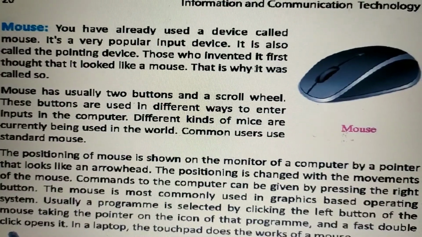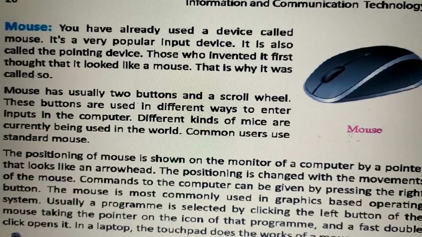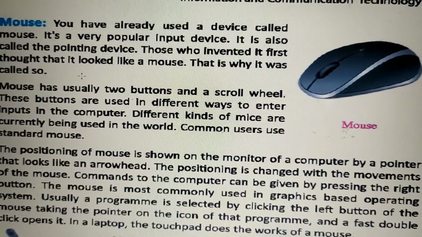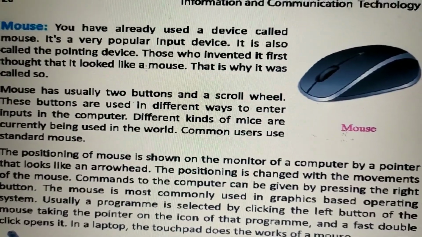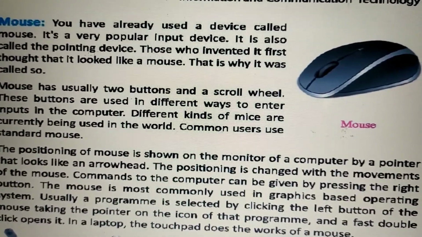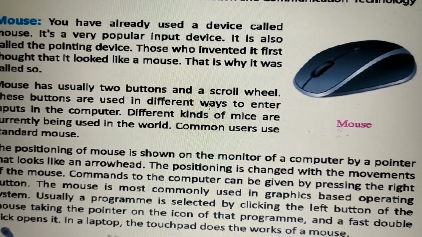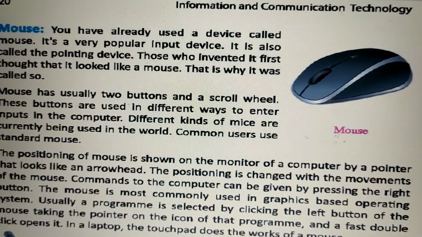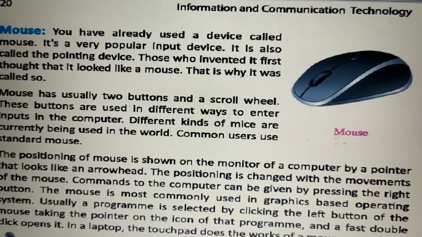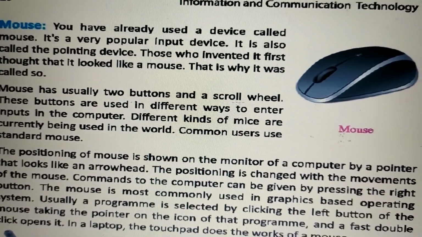Those who invented it first thought that it looks like a mouse. That is why it was called so. Mouse has usually two buttons, left and right, and a scroll wheel.